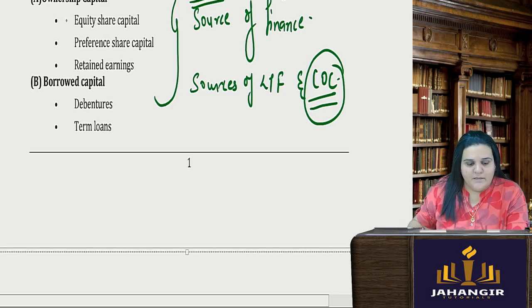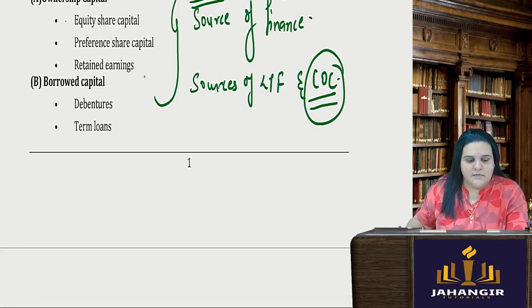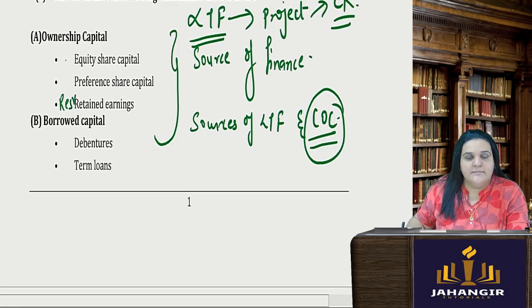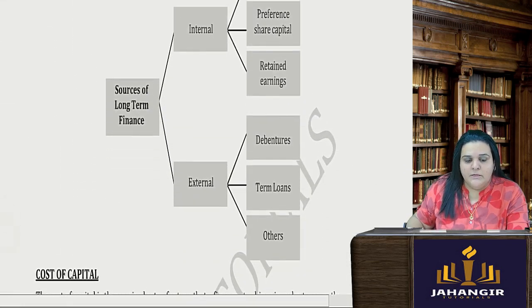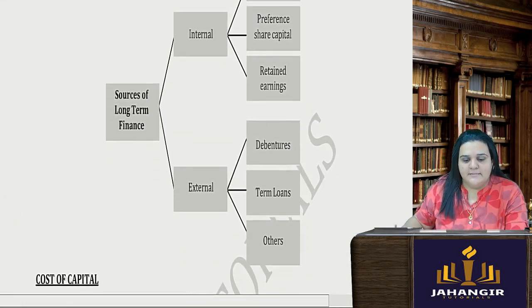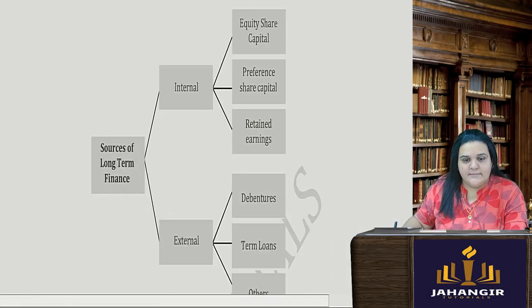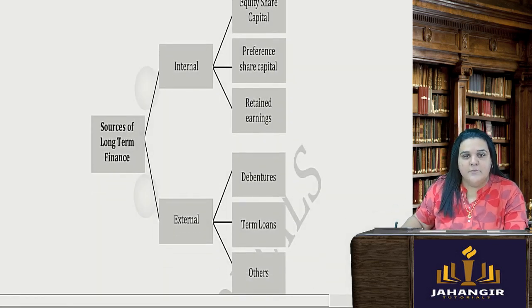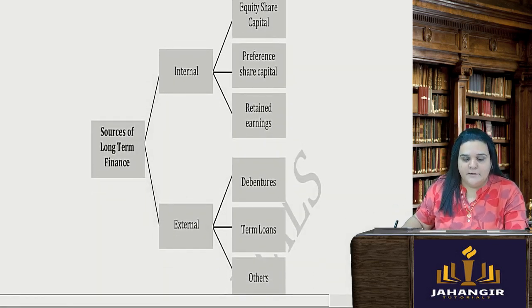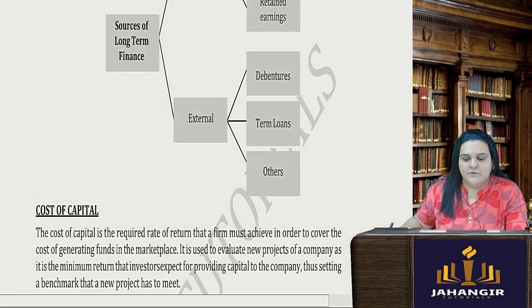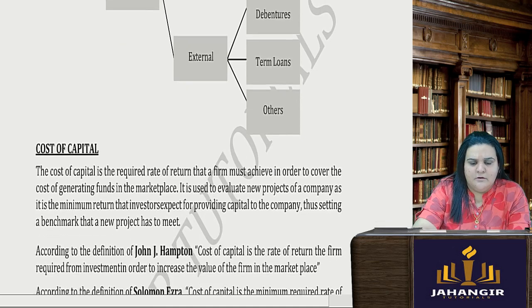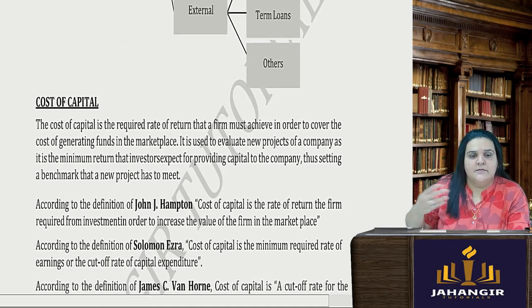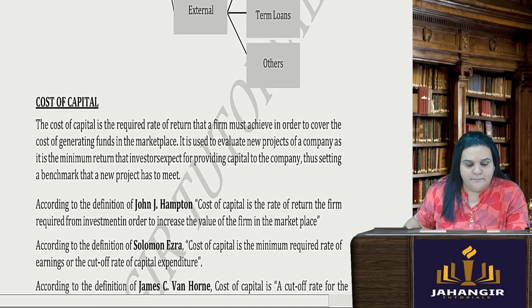Ownership capital is equity, preference, retained earnings, your reserves. And borrowed capital is debentures and term loans. So sources of long-term finance are in the form of internal and external. Internal is equity share capital, preference share capital, retained earnings, and external, which is debentures, term loans, any other kind of external finance can also be there.